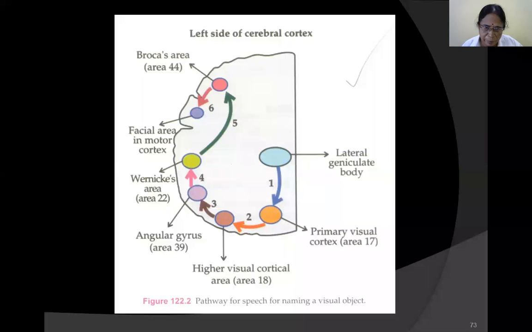Therefore, one thing you have to remember: angular gyrus, area number 39, the dominant side's area, should be present. This is necessary for analyzing reading. Suppose you are reading something; this area should be intact to understand what you are reading. And Exner's area, area number 10, should be intact. That lies in the premotor area. We'll be talking about it a little bit later. That is also necessary for writing.